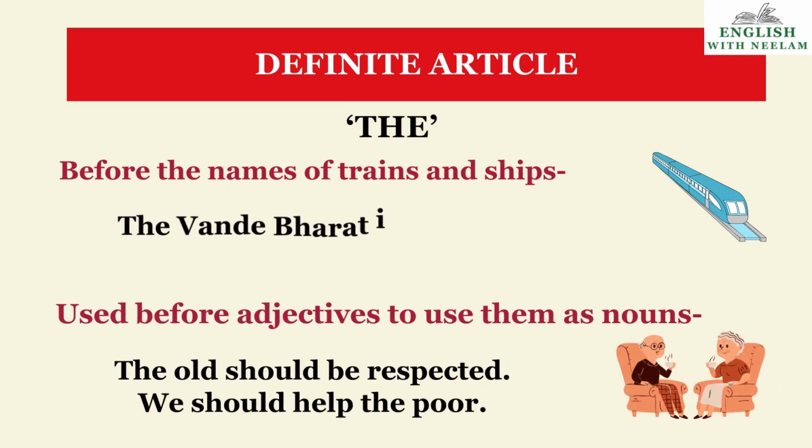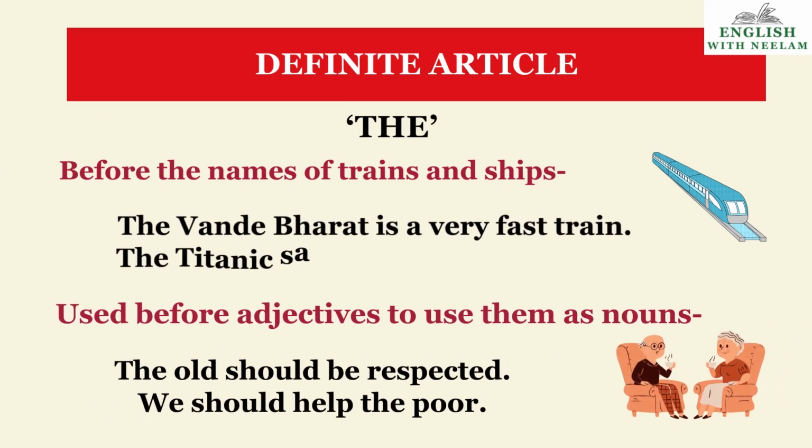Next is before the names of trains and ships. The Titanic, the Vande Bharat. The Vande Bharat is a very fast train. The Titanic sank many years back. Next, it is used before adjectives to use them as nouns. The old is an adjective, but here it is used as a noun. The old should be respected. We should help the poor. Children, poor and old, they both are adjectives, but here they are used as nouns.